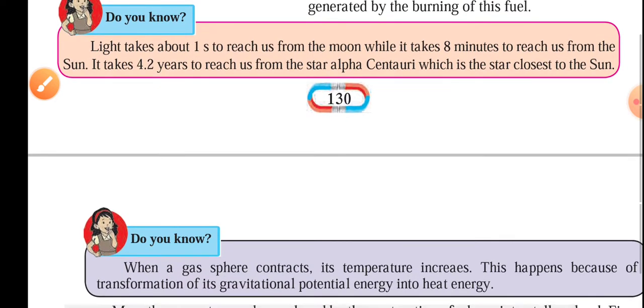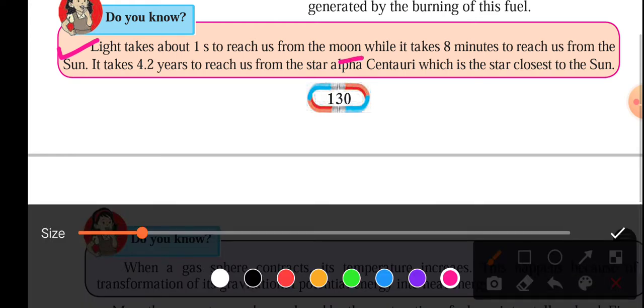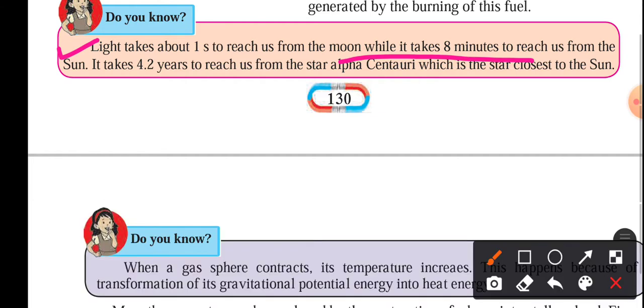Just as extra information they have given over here, light takes about 1 second to reach us from the moon, while it takes 8 minutes from the sun. So you can imagine the distance between the sun and the earth as compared to the earth and moon. The light starting from the sun takes almost 8 minutes to reach the earth's surface.